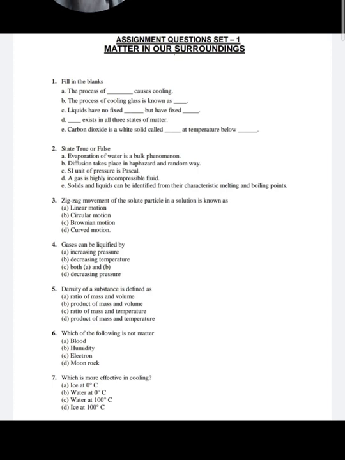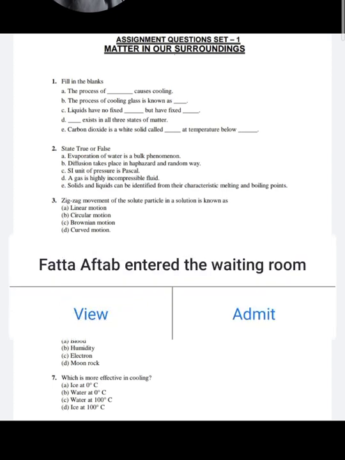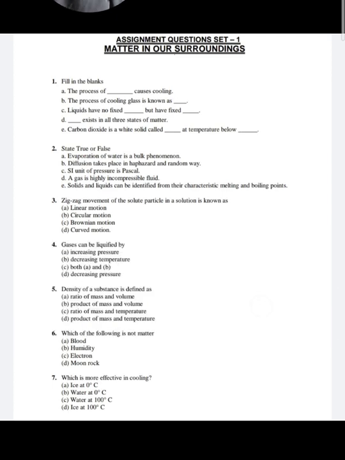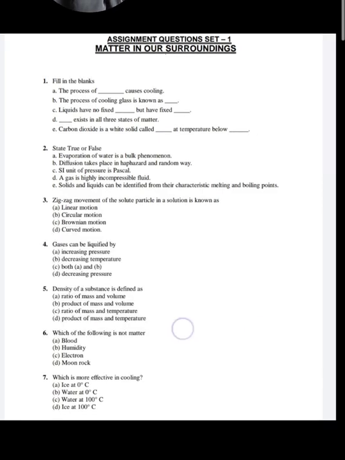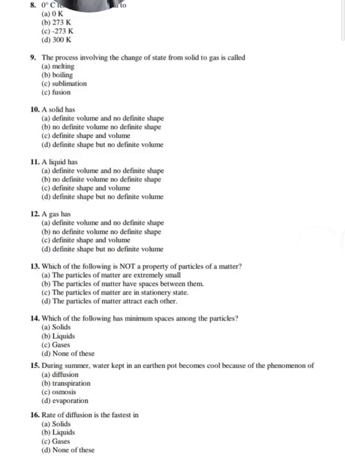Okay. So all my dear students, as you all know, last time we started with the discussion of our assignment, that is of lesson number 1, Matter in Our Surroundings. So we started with the fill-ups, then true or false we have completed, and we were doing the MCQs over here, right? In MCQs I think we have completed till the 15th one. That was during summer, water kept in the earthen pot becomes cool because of the phenomenon of evaporation.